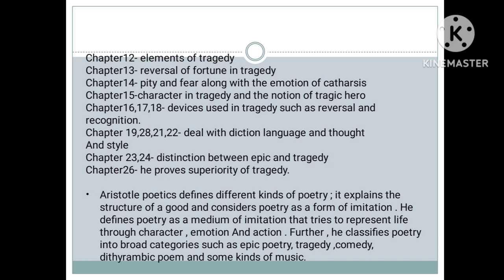He defines poetry as a medium of imitation that tries to represent life. He represents life through character, through emotions and actions. So he further classifies poetry into epic poetry, tragedy, comedy, dithyrambic poem and some kinds of music.